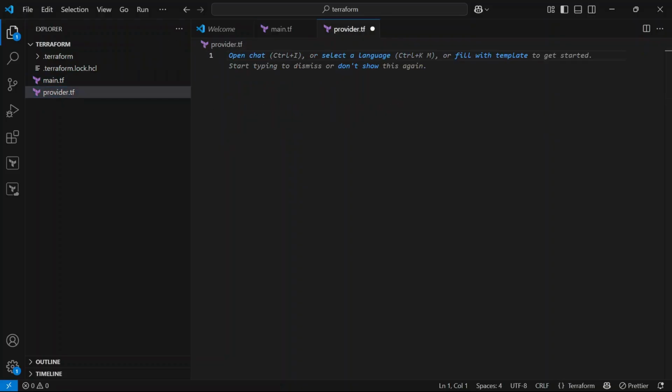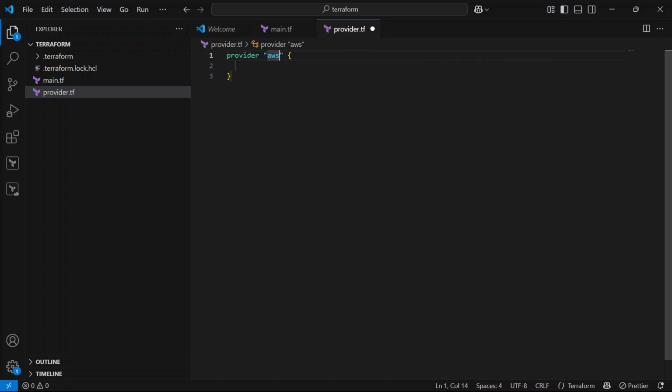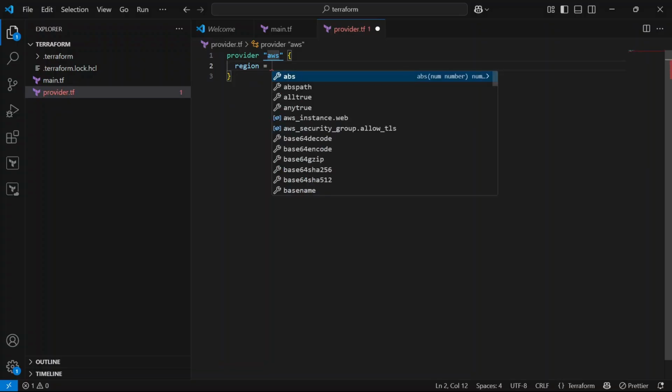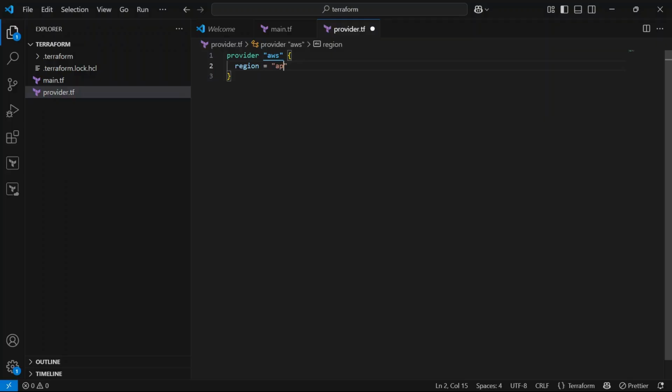In the provider file we are going to define the provider block, provider aws, then region, I am going to define ap-southeast-1. So this will be the default region.